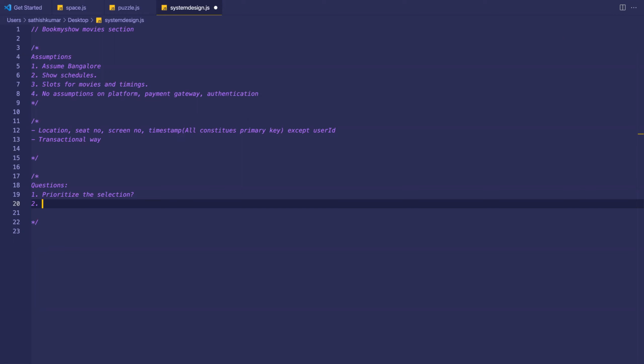Okay. So let's see. The problem is that it will be an M by N problem, where if there are M seats and N users, the number of updates will be M times N. Each user's UI has to update. Now, suppose somebody has just left the browser open and is talking to somebody. Then we are spending all these resources updating it when he is not even looking at the screen. So that is one thing.